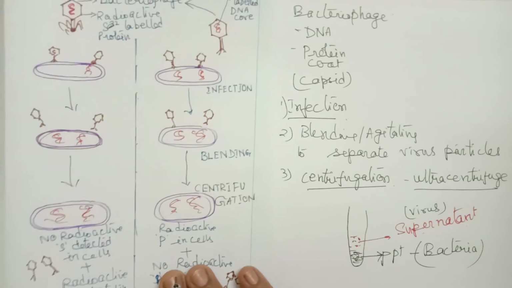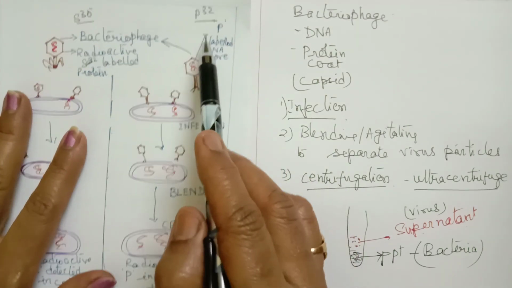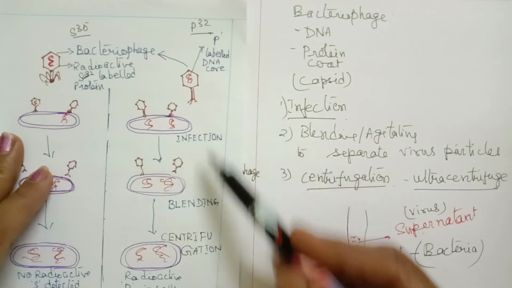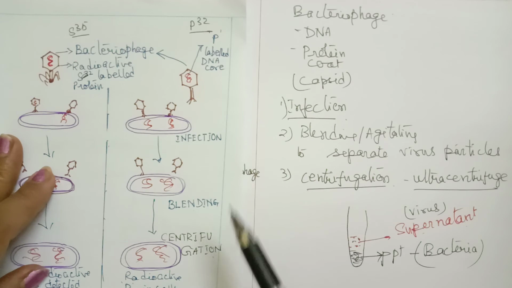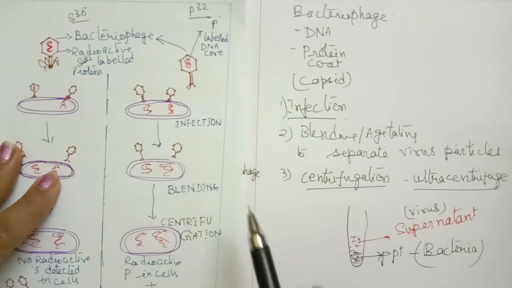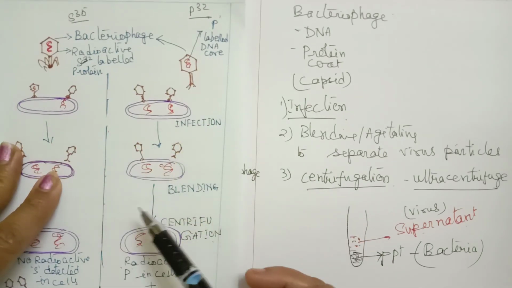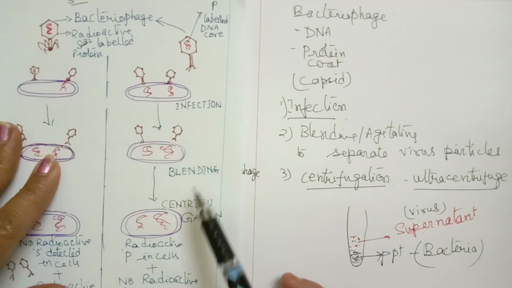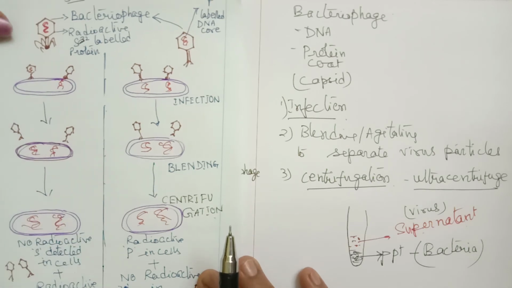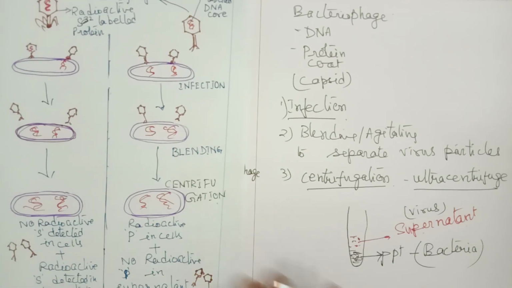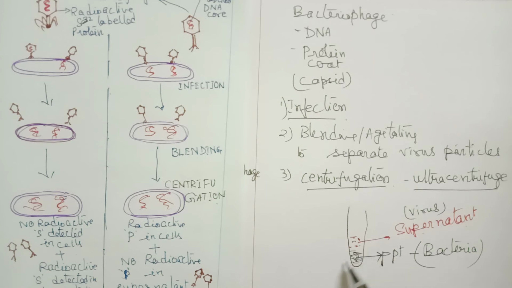Now when P32, when phosphorus is used, by the same techniques, that is infection, blending and centrifugation, phosphorus will be incorporated in DNA. Now where is the phosphorus present? Phosphorus will now be present in the radioactive cells, that means in the precipitate, because the precipitate consists of bacterial cells. So DNA will be present here in the bacterial cells.